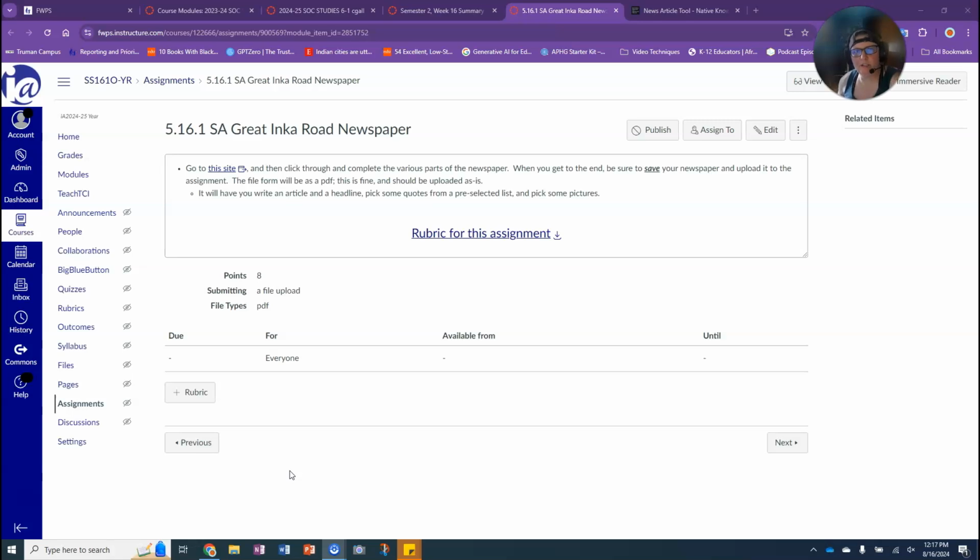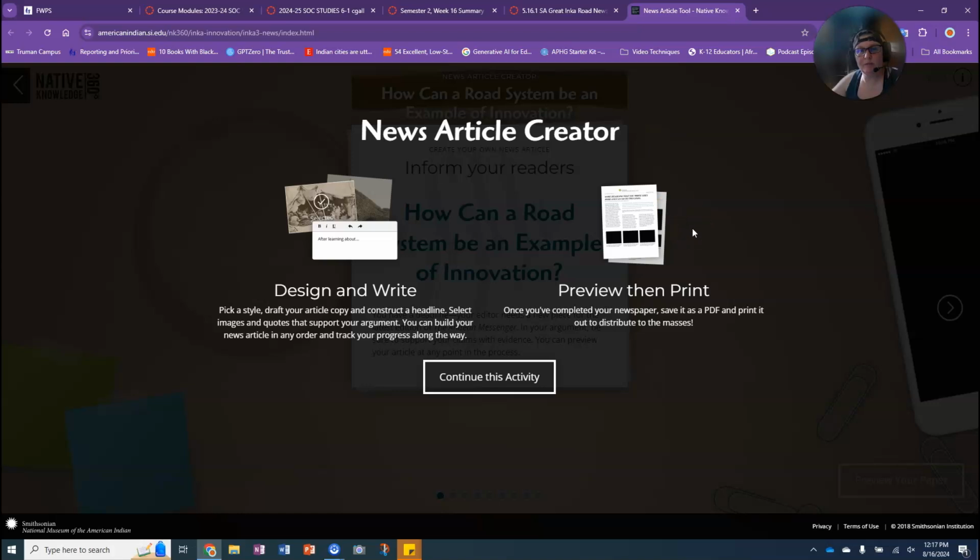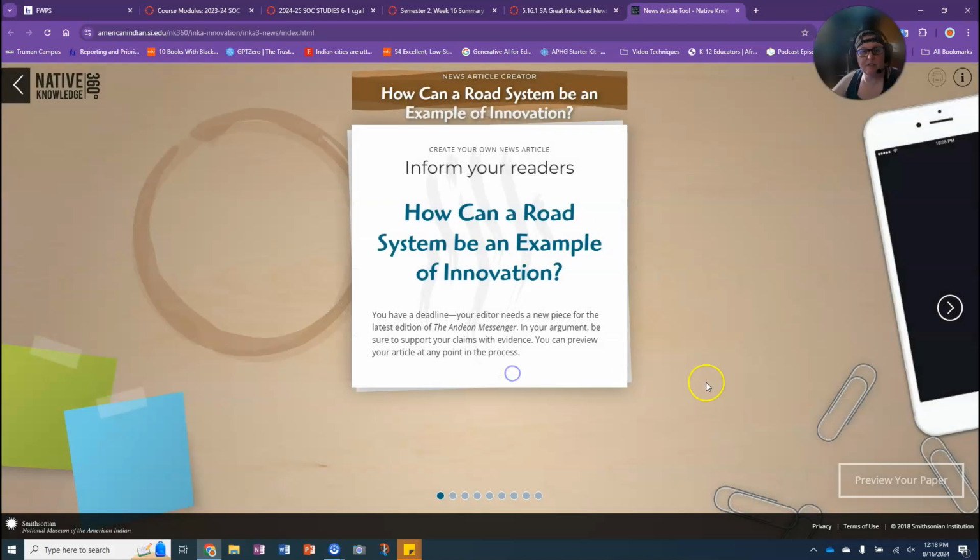And I am going to suggest, by the way, that if you have not done the assignment for the last week or two, you're going to want to go back and do that before you do this, because that background context is going to be hugely helpful. All right, so here's what we're going to do for this assignment. We're going to click on this link, and when you do, it's going to open up this website, the same place where we were looking at the Inca Road information. And we're going to click continue this activity.